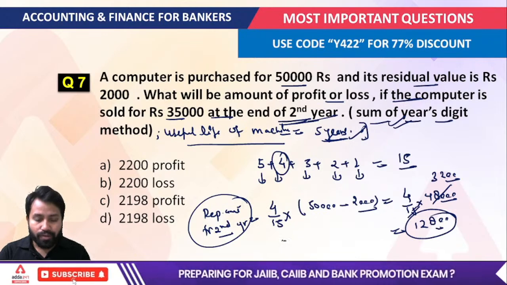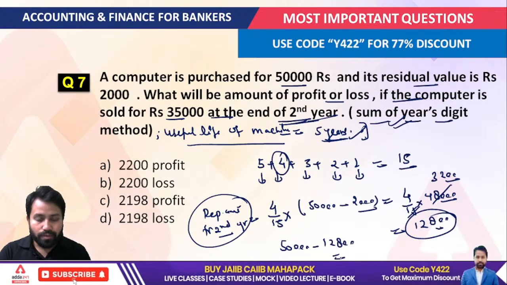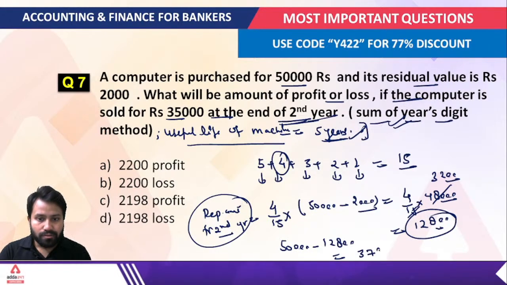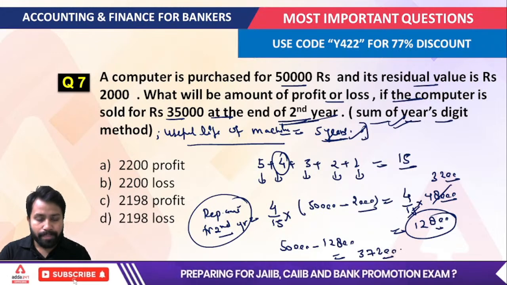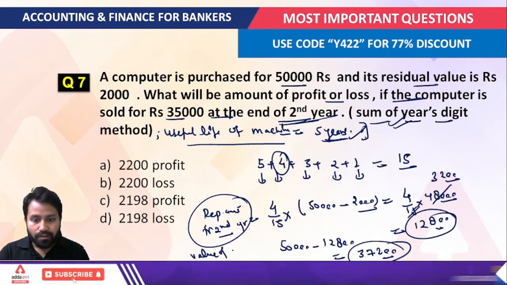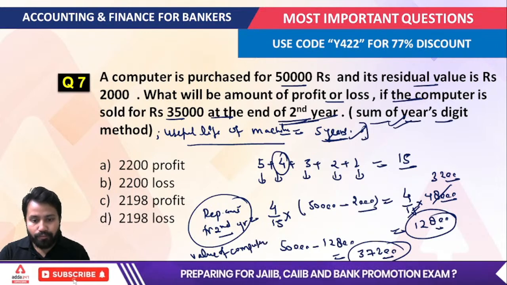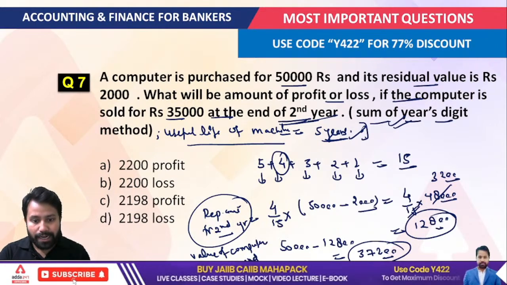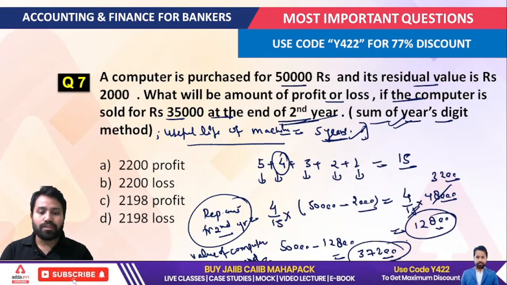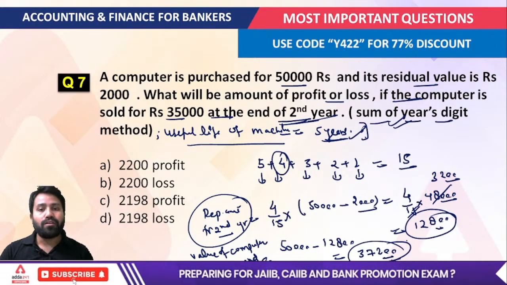Now if I subtract this from the total cost of the machine, you will get 37,200, right? That means the value of the computer after the second year would be equal to 37,200 as per the books of account of the company.